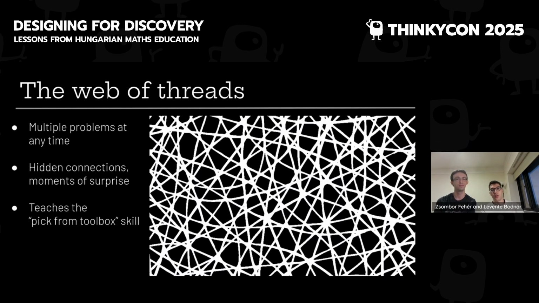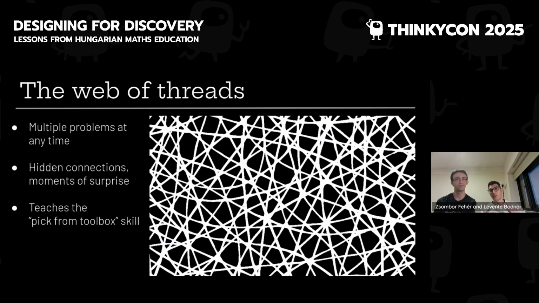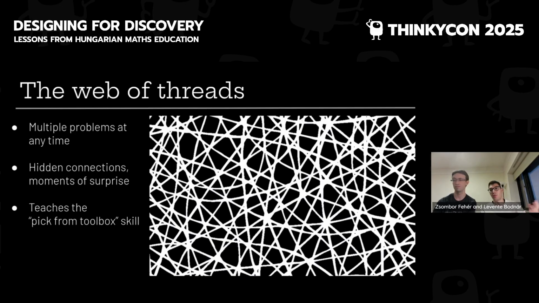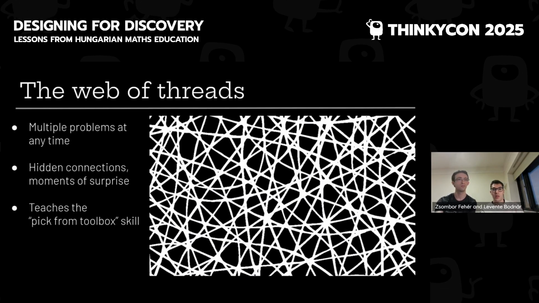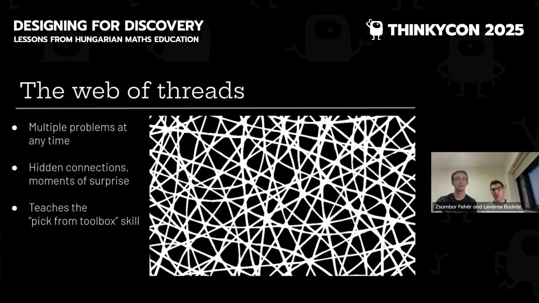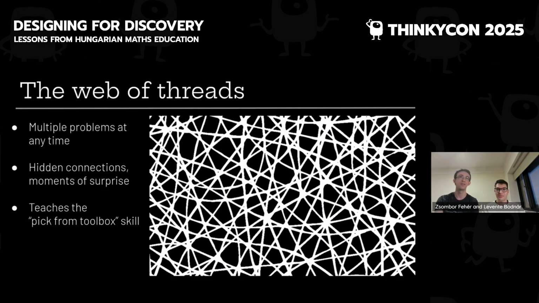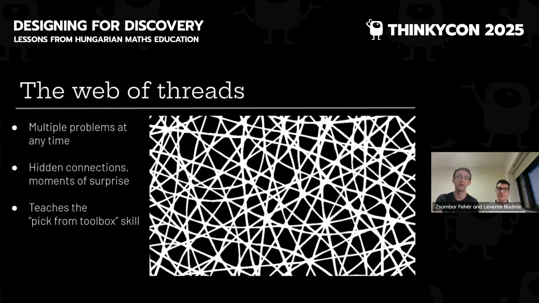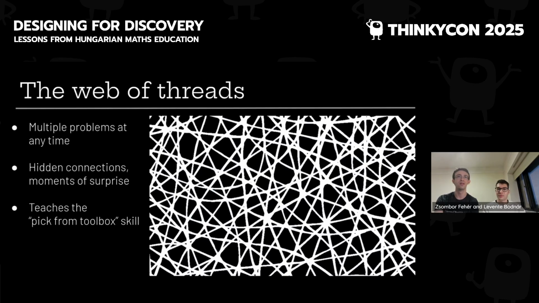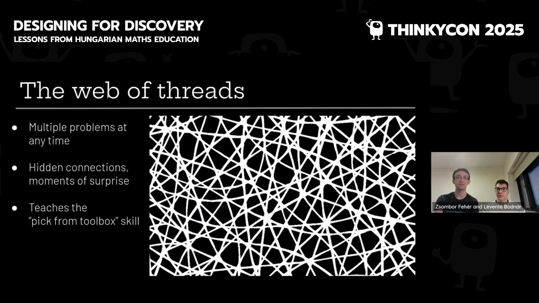Threads regularly cross each other at problems. Problems belonging to these crossing threads form this thing called a web of problem threads. So there are hidden connections. There are moments of surprise that arise when two threads connect, for example. And it also teaches the pick-from-toolbox skill.